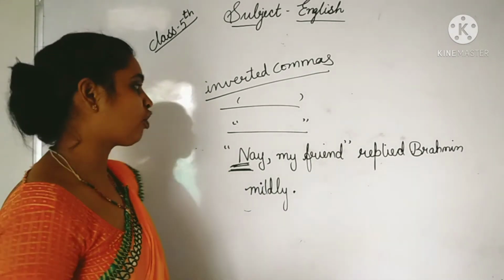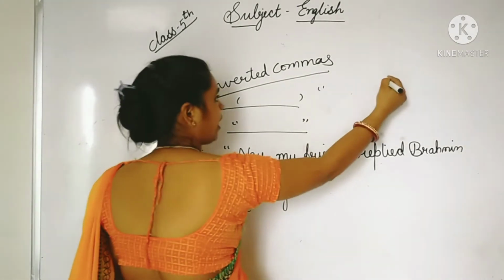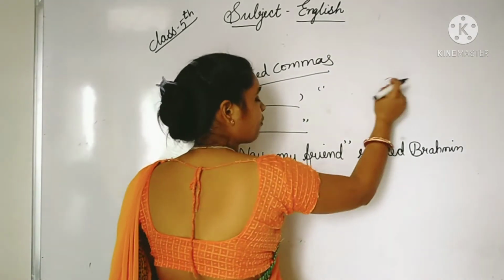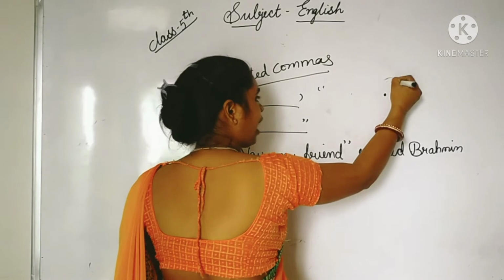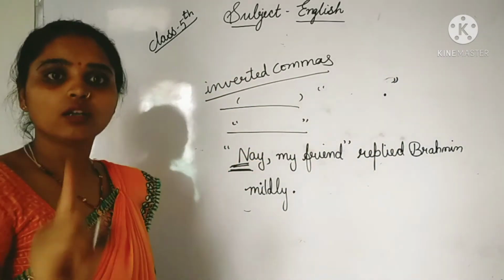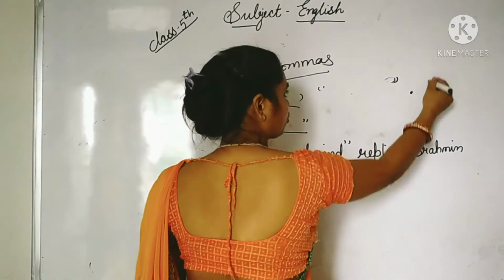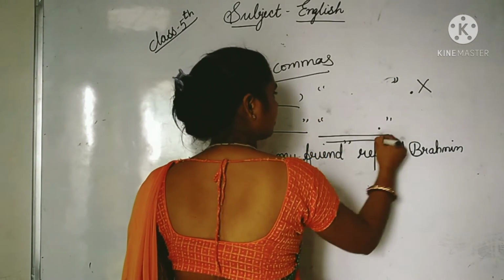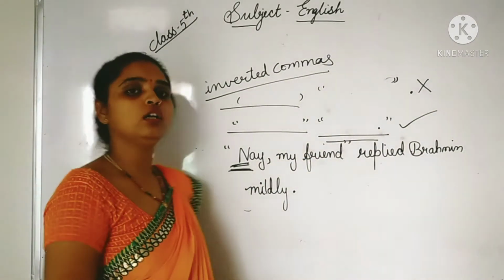Next, the third point is full stop always goes inside the quotation marks. If we are using, for example, the inverted commas in the starting and at the end, before closing the inverted comma, we have to put the full stop and then close the inverted comma. Okay students, no need to put the inverted comma first and then put the full stop. This will be wrong. This method is correct. Before closing the inverted commas, we have to put the full stop.